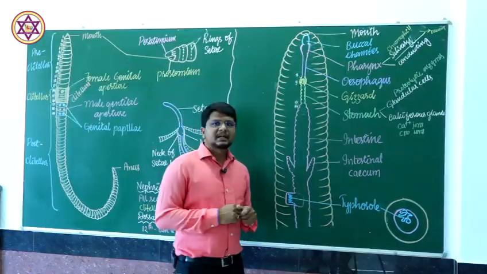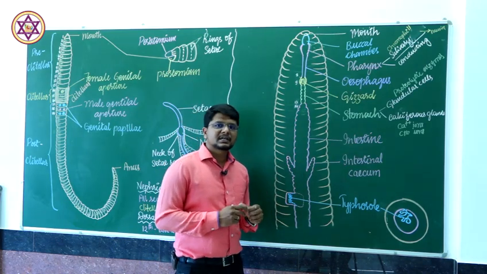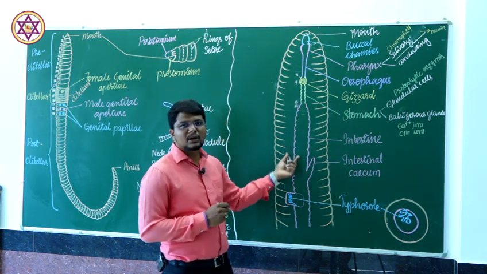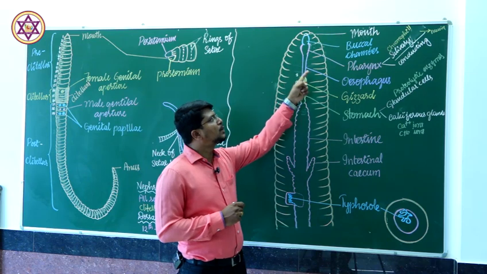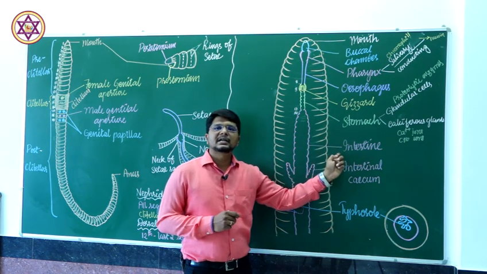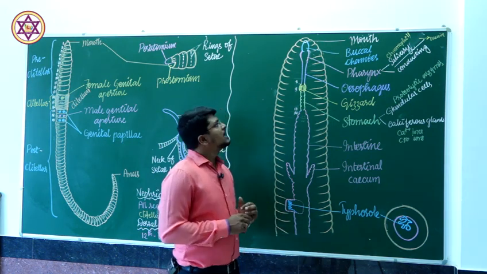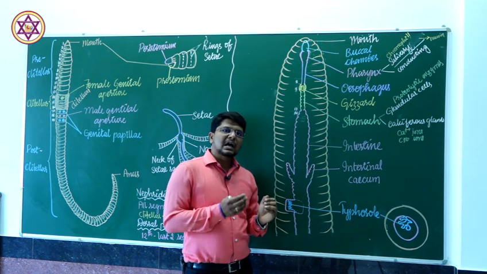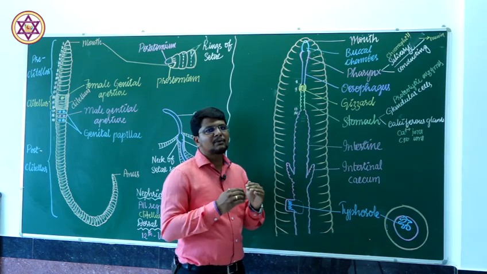Okay, next. Let us discuss the digestive system of the earthworm. The digestive system consists of the alimentary canal and the digestive glands. The alimentary canal is a tubular muscular structure having the mouth, buccal chamber, pharynx, esophagus, gizzard, stomach and intestine, and lastly it opens out by means of an aperture known as the anus. In the first segment, there is a crescent-shaped mouth. Crescent means half-moon shaped, and it is guarded by two structures, the peristomium and the prostomium.